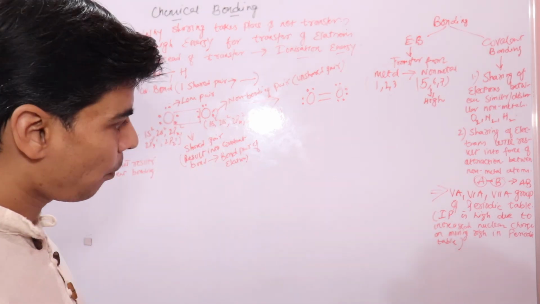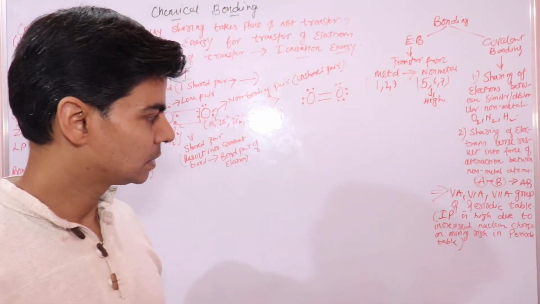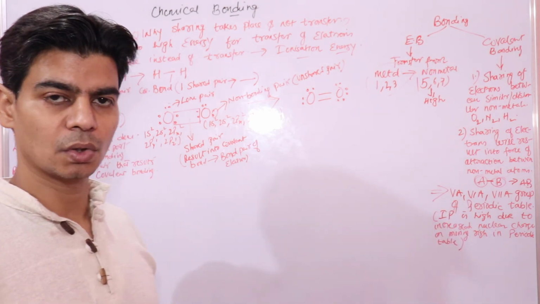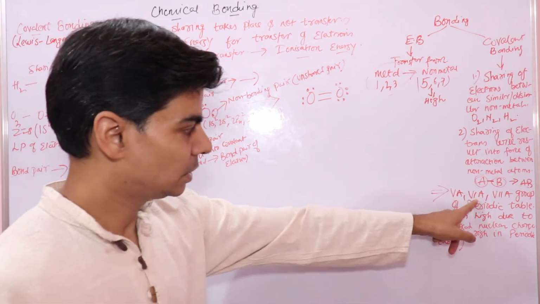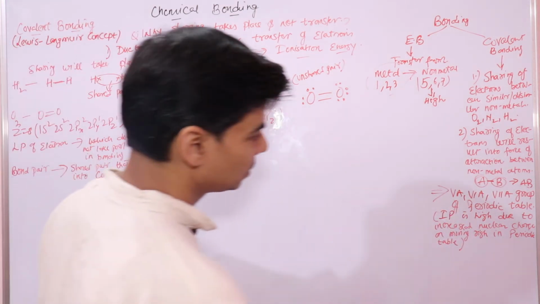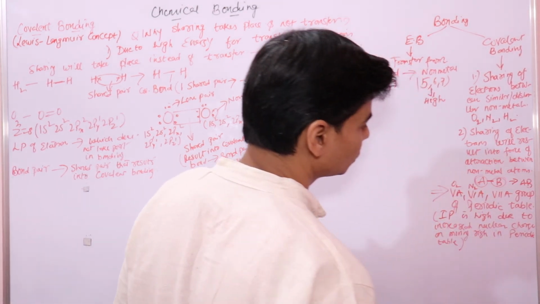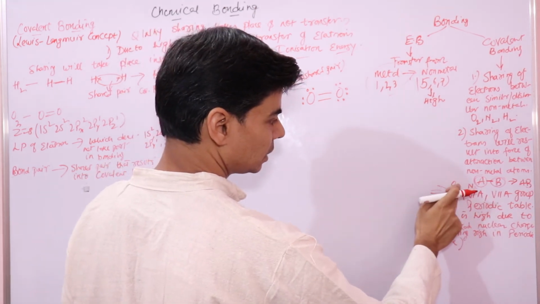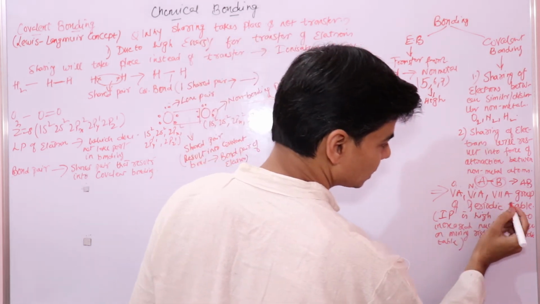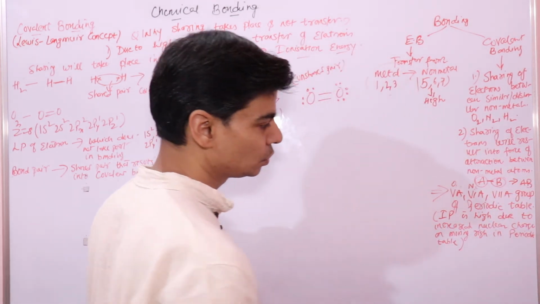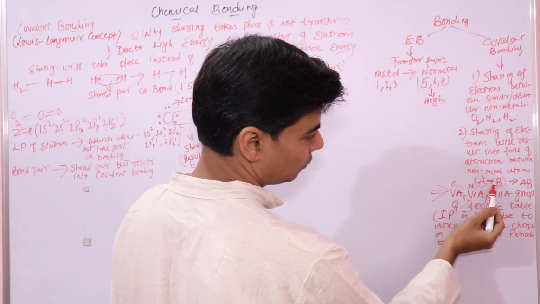Now let's look at the elements that belong to the sixth group. Oxygen atom belongs to the sixth group, nitrogen belongs to the fifth, and fluorine belongs to the seventh.